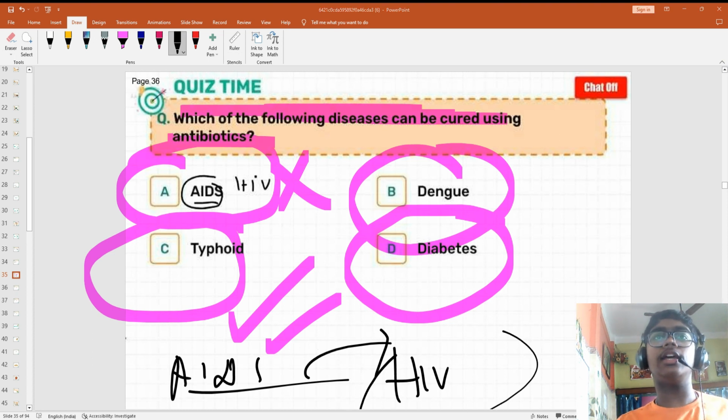Because it directly attacks. Every virus does something, one attacks the respiratory system, another attacks the nervous system, but this virus is so clever that it affects our immune system. When the immune system is damaged, our body can't resist any type of microorganisms, because the immune system is producing the antibodies. So if this is attacking the immune system, which is damaged, nothing can happen.